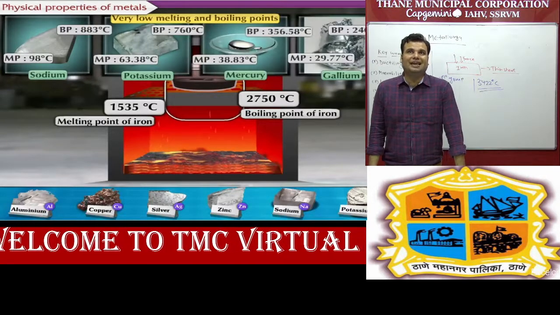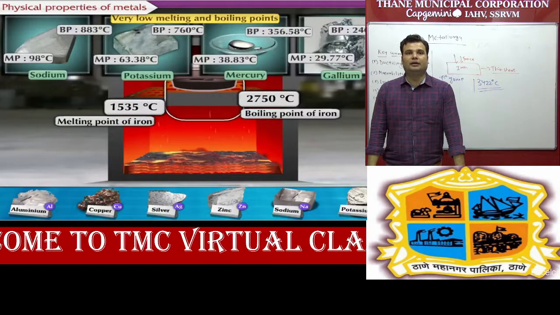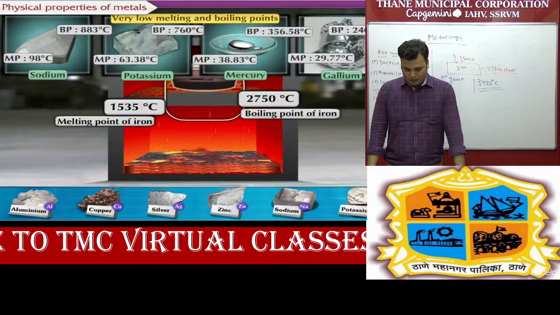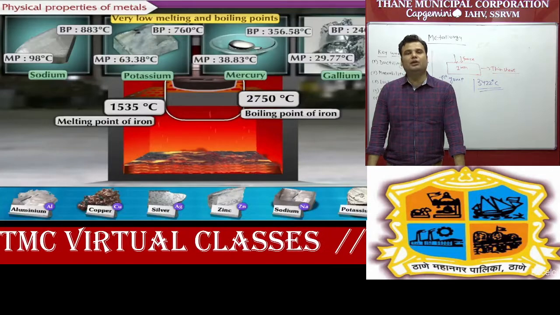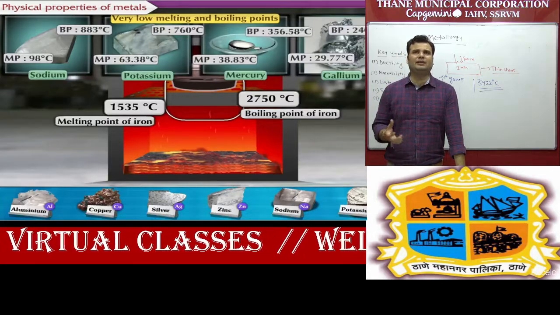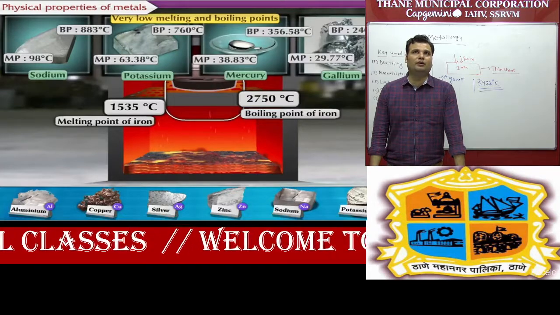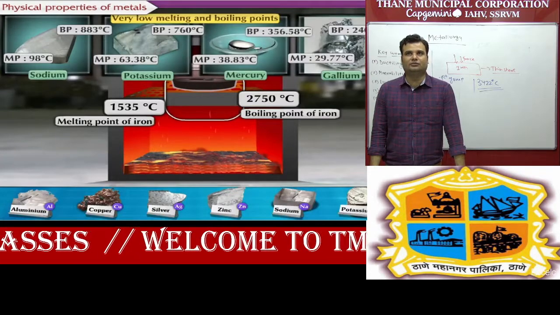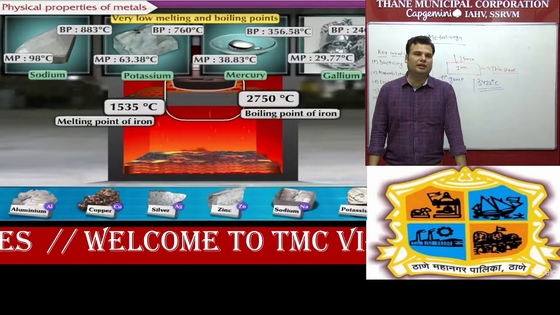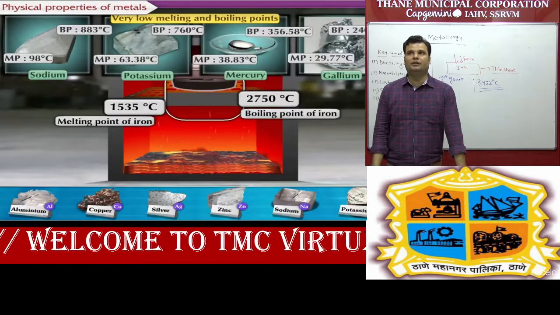Some example you can see like sodium, potassium, gallium, mercury having very low melting as well as boiling point. Melting point of sodium is 98 degrees Celsius and boiling point is 883 degrees Celsius. This one is very low. Same you can apply to potassium also, mercury and gallium.